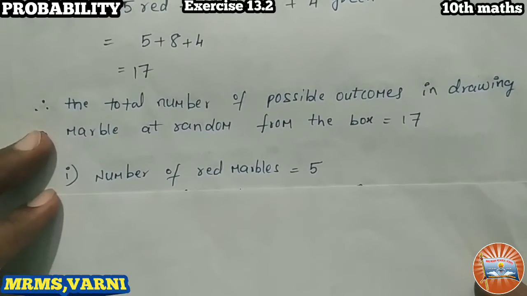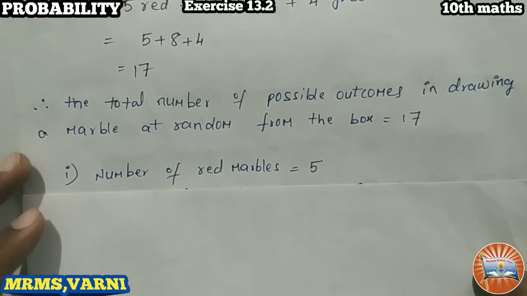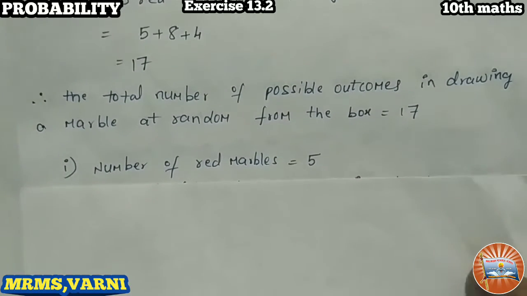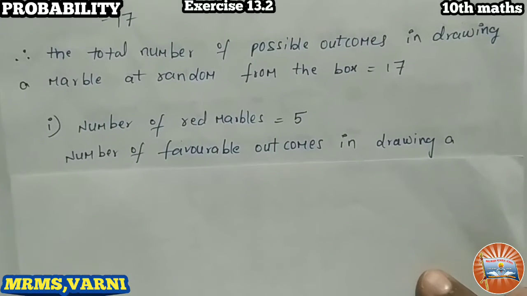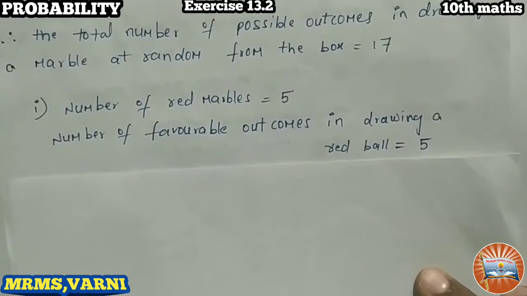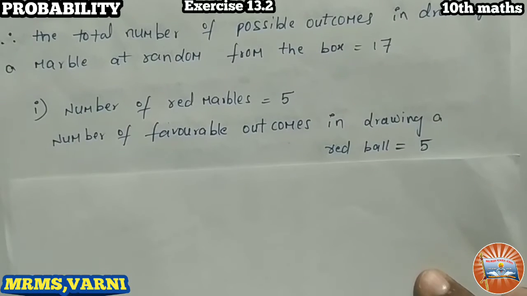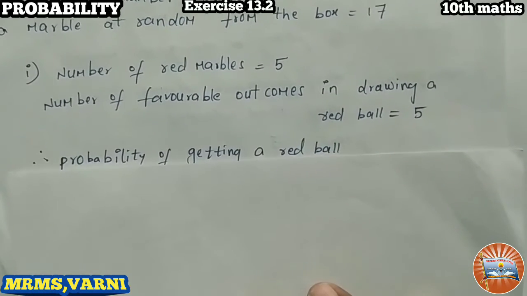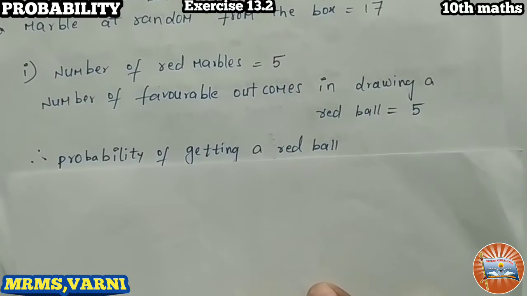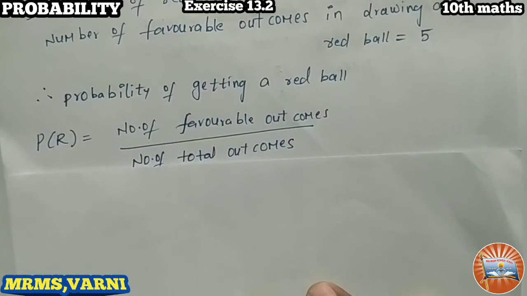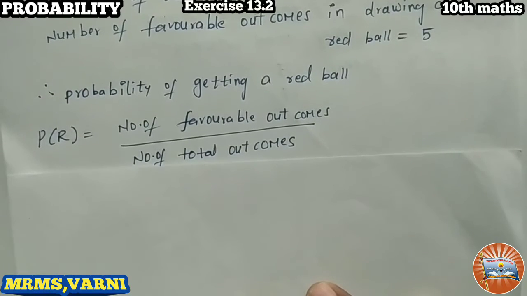First one, the probability of a red marble. The number of red marbles given is 5. So the number of favorable outcomes in drawing a red marble is also 5, because we have only 5 red marbles in the box. So the probability of getting a red ball, what is the formula? Number of favorable outcomes by total number of possible outcomes.